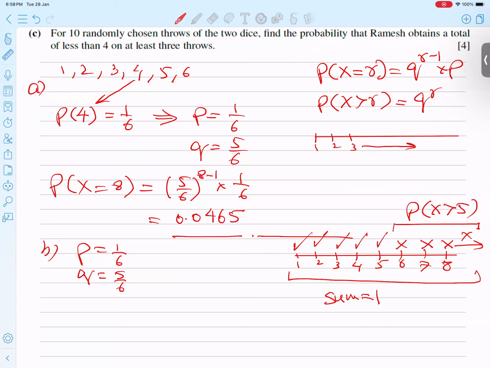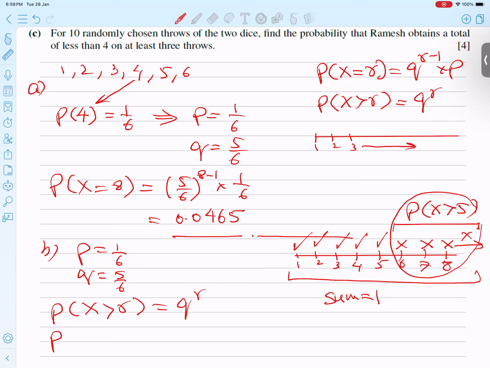Look now, I repeat my words: more than 5. This is called more than 5 because 6, 7, 8, 9, 10 continuing is called more than 5. So I think it is very clear, so I will use the more-than formula. I write the formula: P(X more than R) is equal to q to the power R.